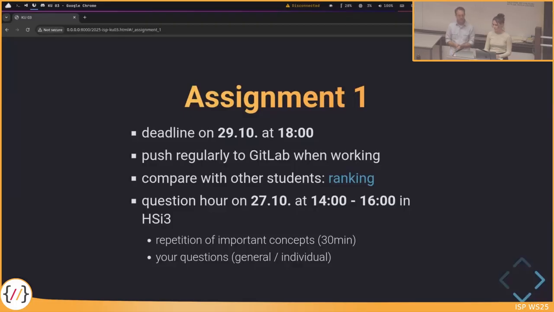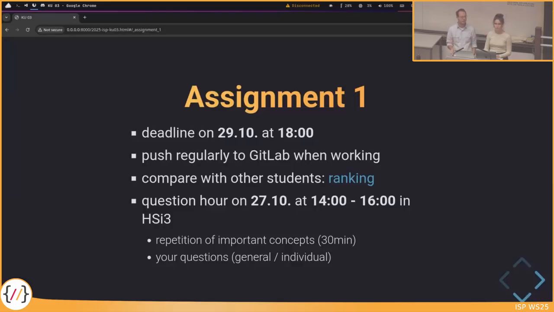And one more thing about assignment 1: next Monday at 14 o'clock, there will be a question hour in a rather small lecture hall in the Infeldgasse, HSI 3. There will be 2 hours planned for the question hour.